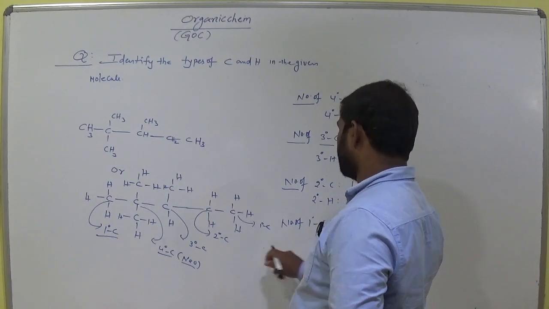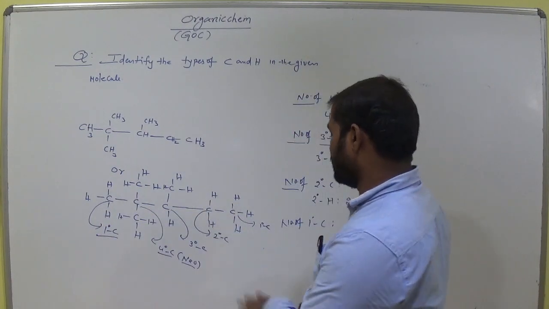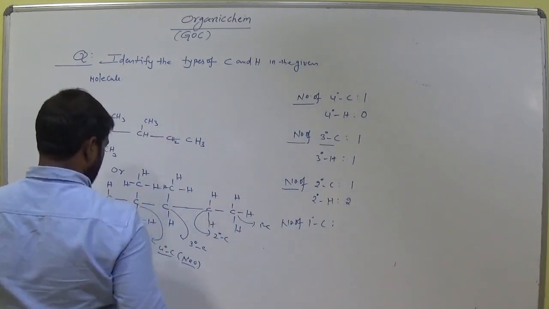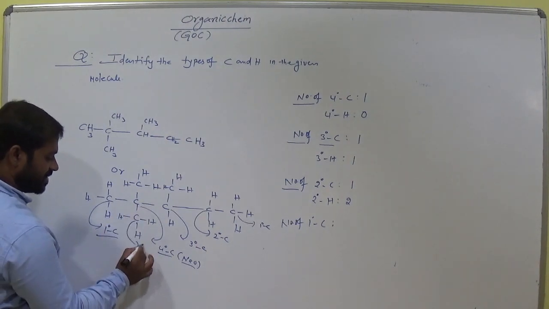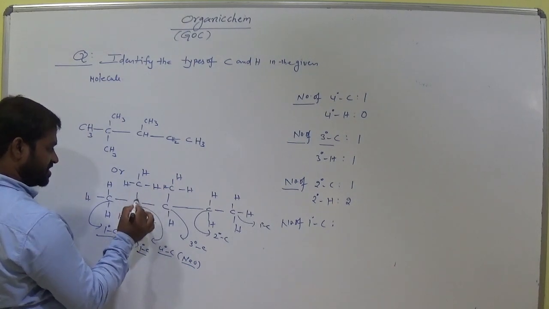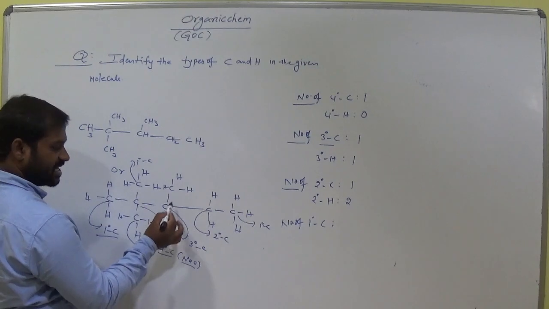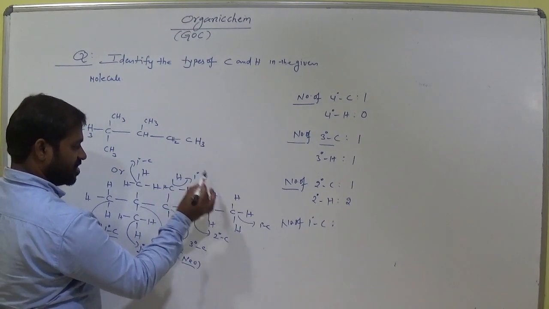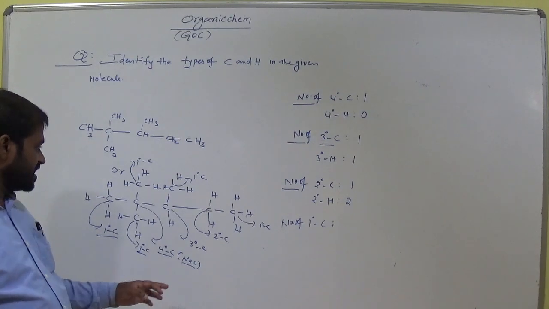So number of primary carbons here: this is 1 primary and this is 1 primary here, am I right? Let's see carefully. And what about this one? This is also primary, it is bonded with only a single carbon. Primary carbon, okay? And this is only bonded with a single carbon, so it is also primary carbon. Is it clear?